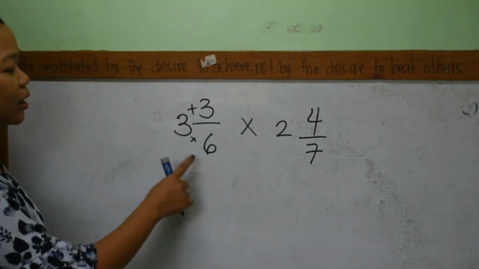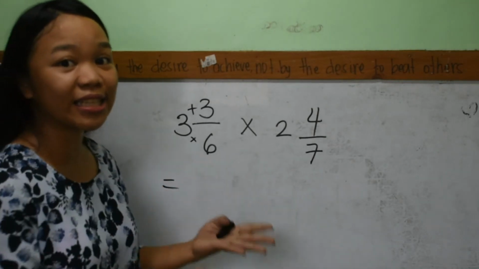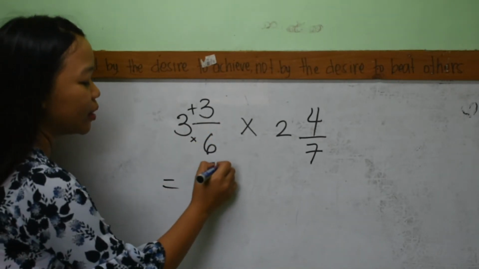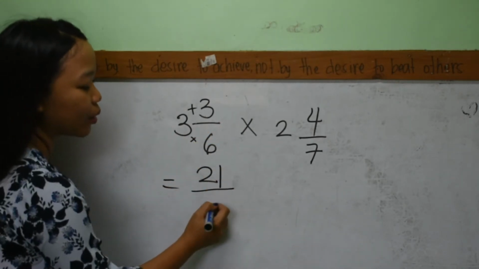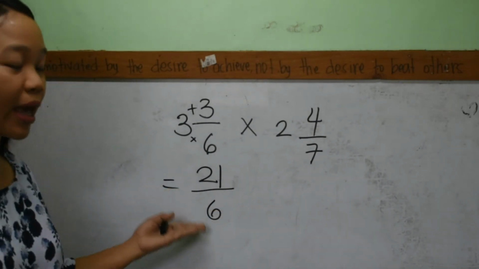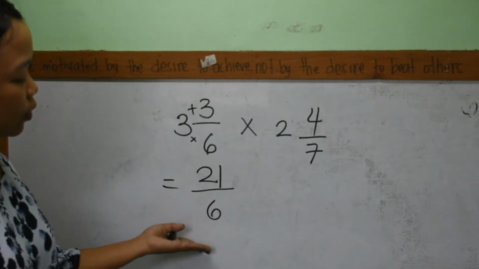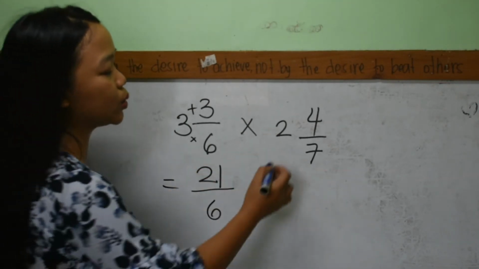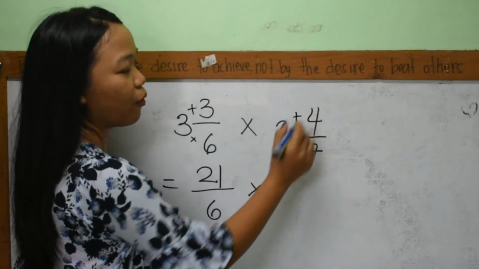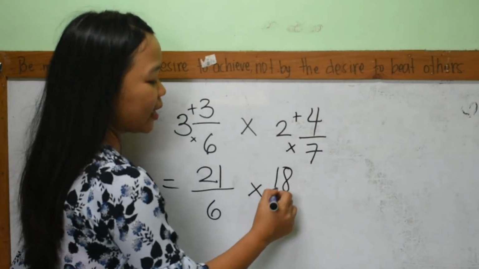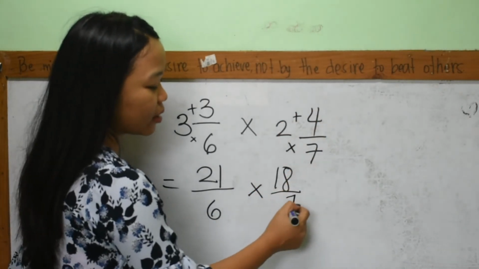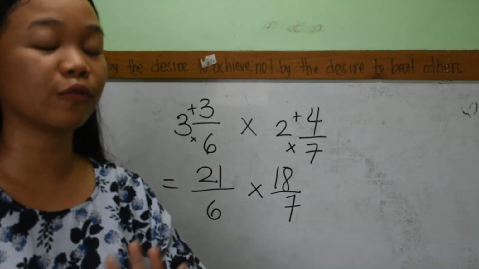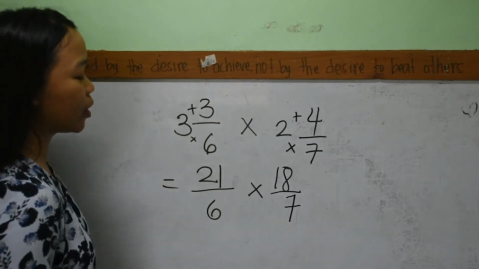Just like this. 3 times 6, that is 18. 18 plus 3, that is 21. And then you will copy the denominator over 6. So it will become 21 over 6. Next. 7 times 2 is 14. Plus 4 is 18. 18 over 7. Okay, now let's use the butterfly method in order for us to simplify our given.